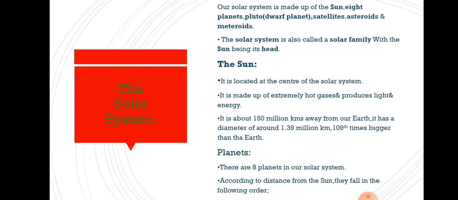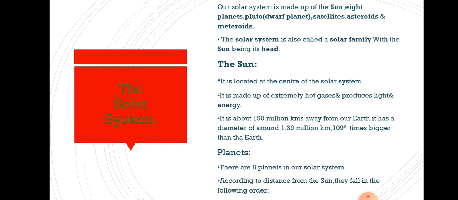In most of the classes you will not find a detailed description about dwarf planets, but in my class, in the coming slides, I have discussed in detail what dwarf planets are. So not to worry, we will discuss it when we come to the dwarf planet. I have made a specific topic on that only. Satellites, asteroids and meteoroids. So all these things make up our solar system. Sun, 8 planets, Pluto, that is not a planet but a dwarf planet, satellites, asteroids and meteoroids.